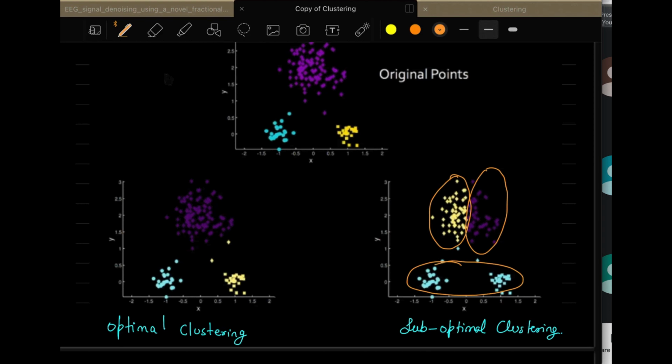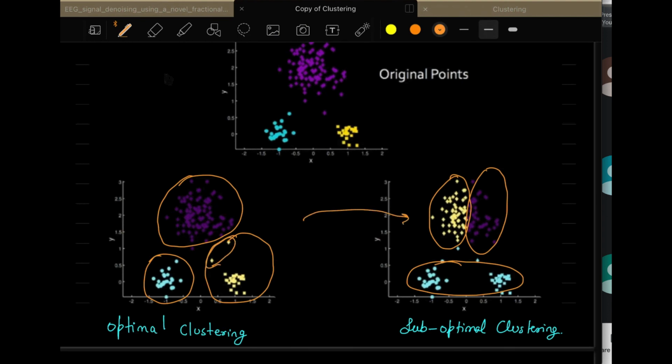So you can see that based on the initialization of your centroids, you will get different types of clusters. In the first case, this is the cluster if your centroids are initialized properly with these two as the centroids. Whereas in the second case, you will end up over these points. So this is the major problem that you have in case of random initialization of the centroids.